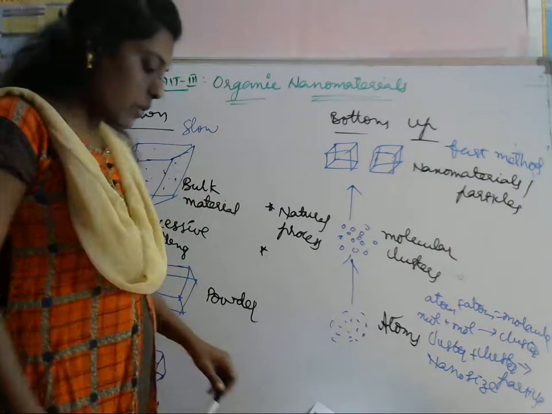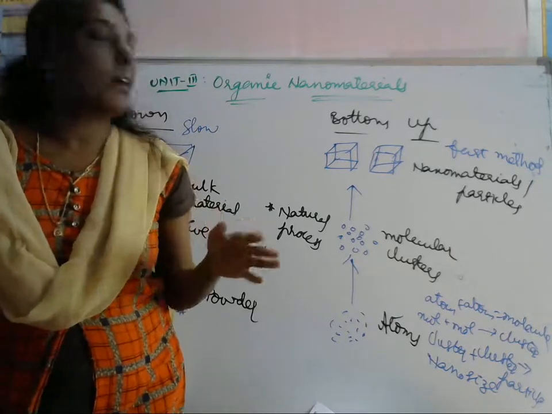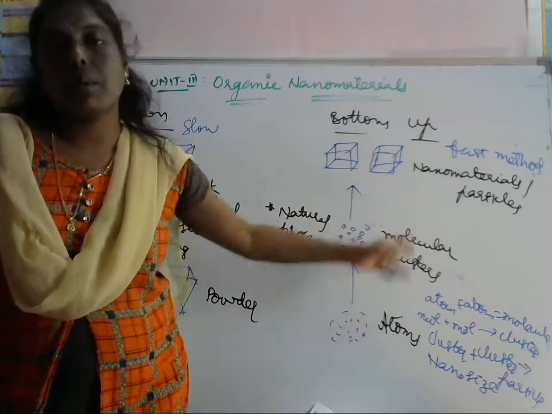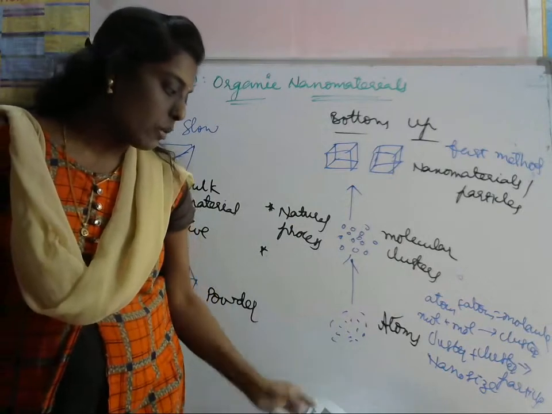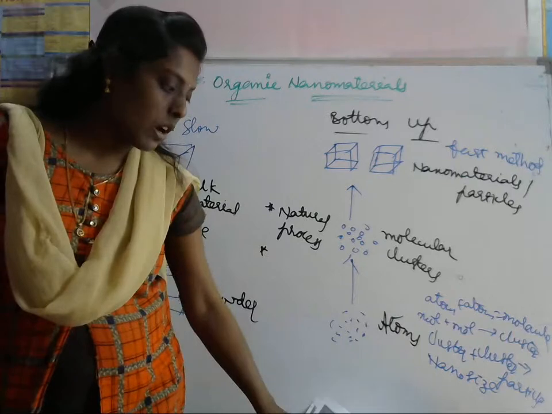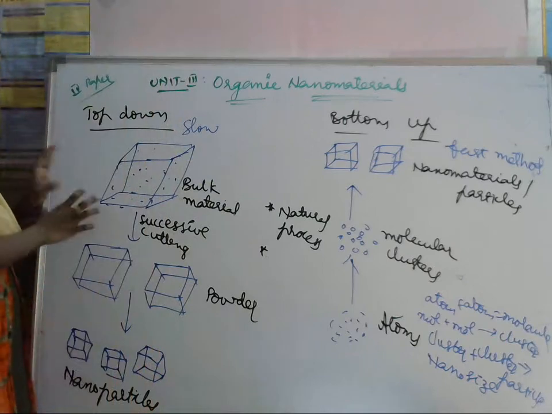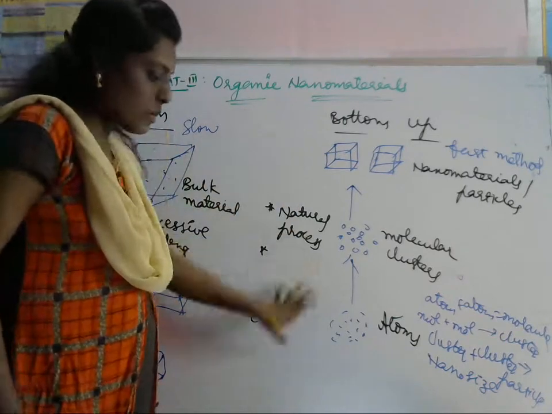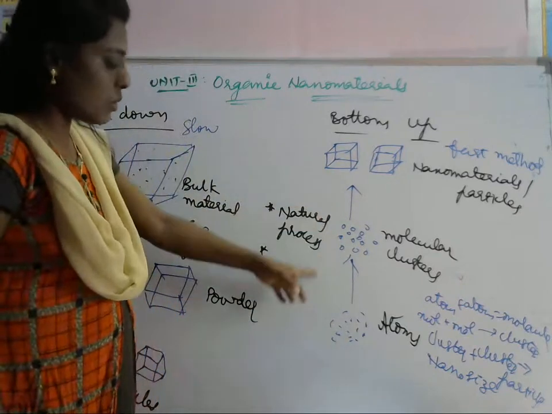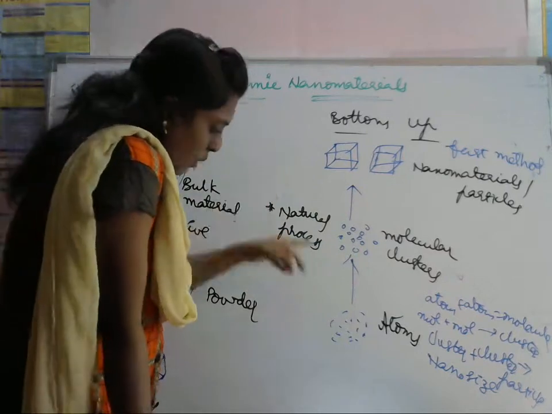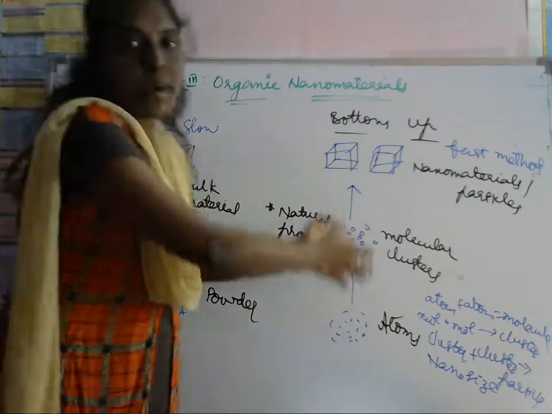All living beings observe this. All living beings are formed in this way, by the bottom up approach only. Is it or not? It has been used industrially for over a century, for production of salts and nitrites in the chemical industry also. Compared to the top down approach, the bottom up approach plays an important role. Bottom up approach will give homogeneous composition. So this is about the top down approach and bottom up approach.